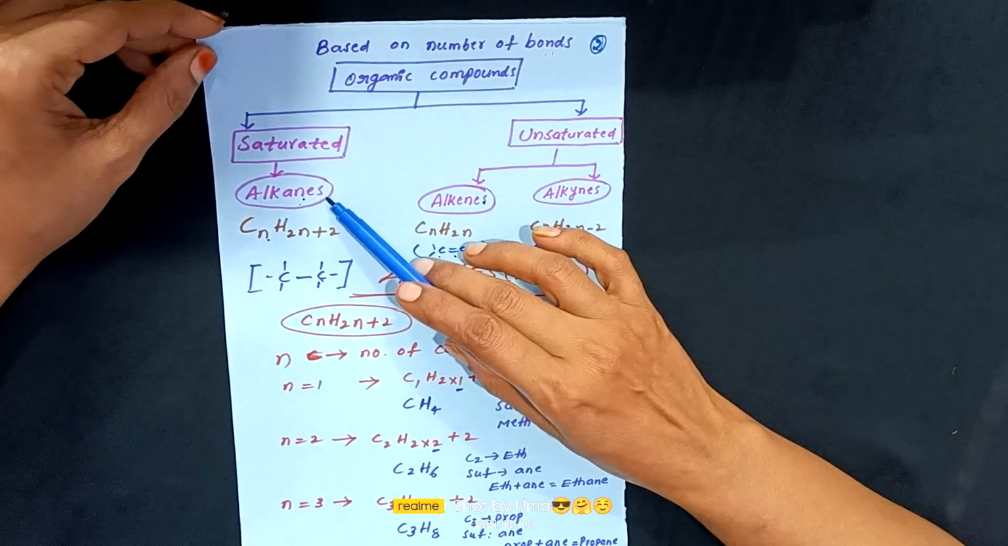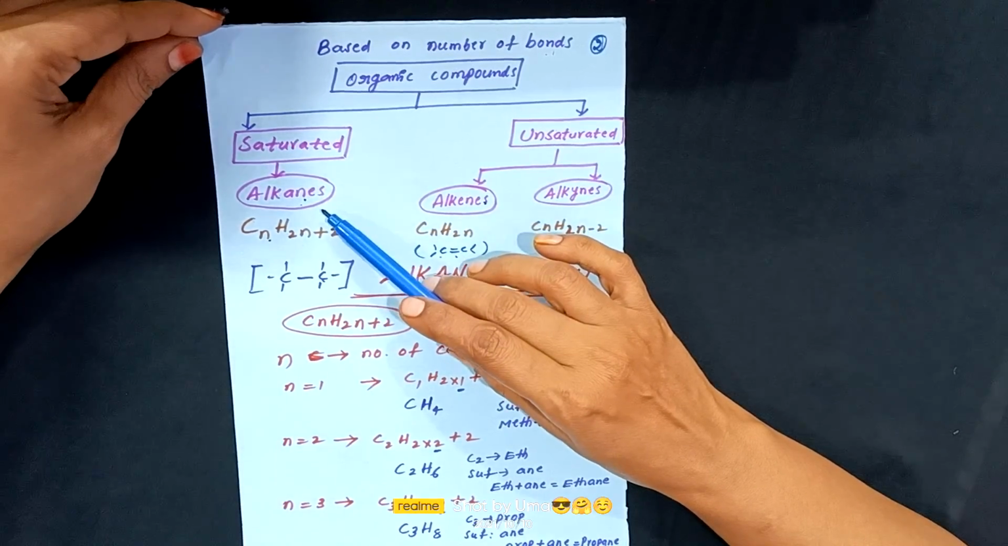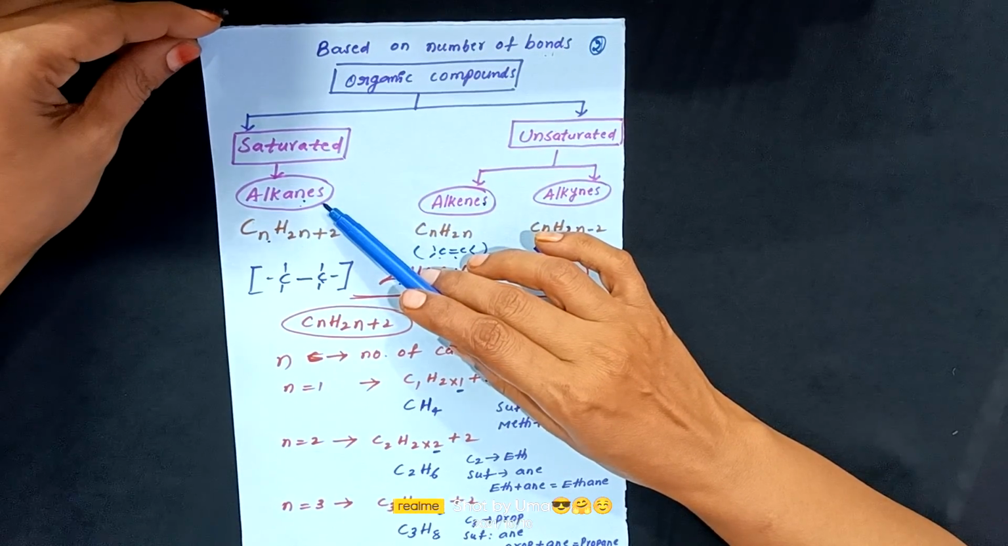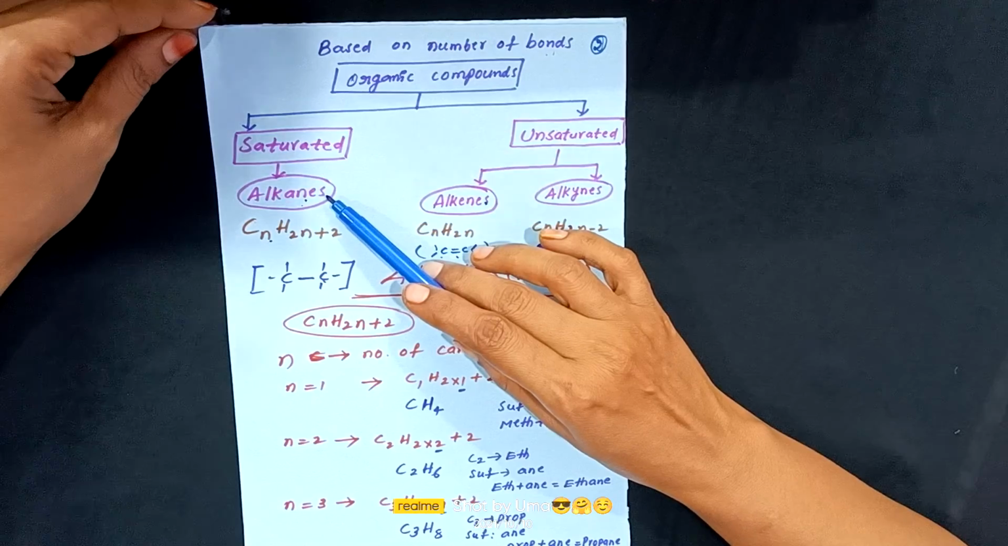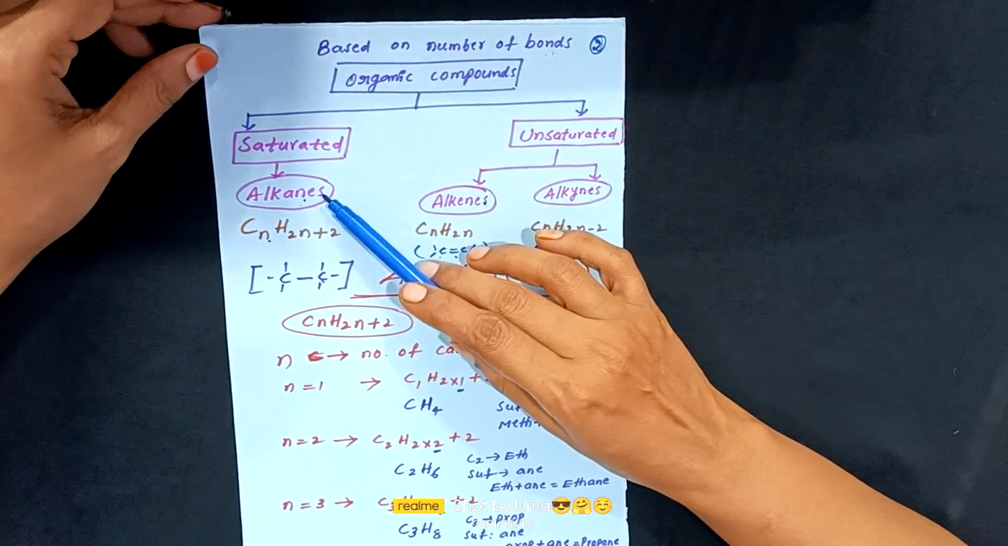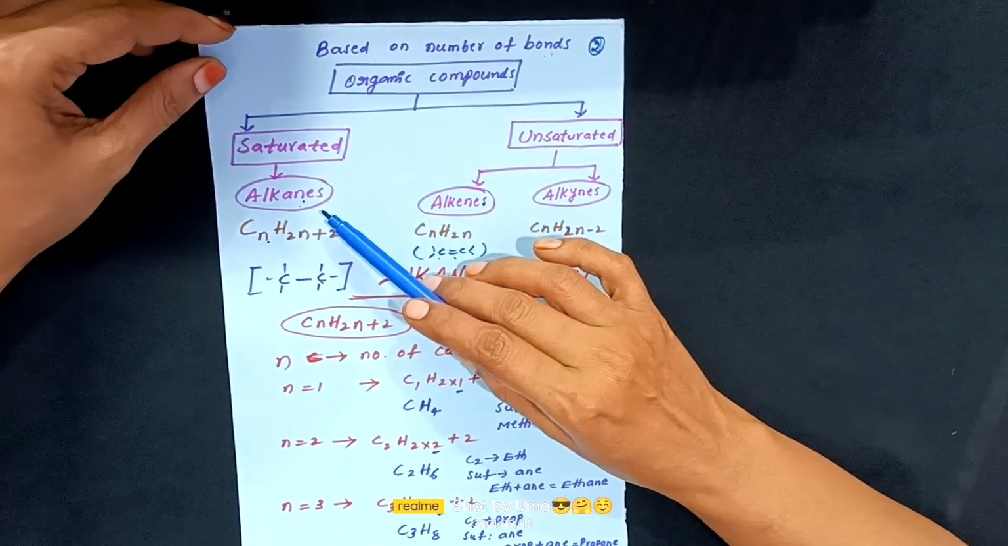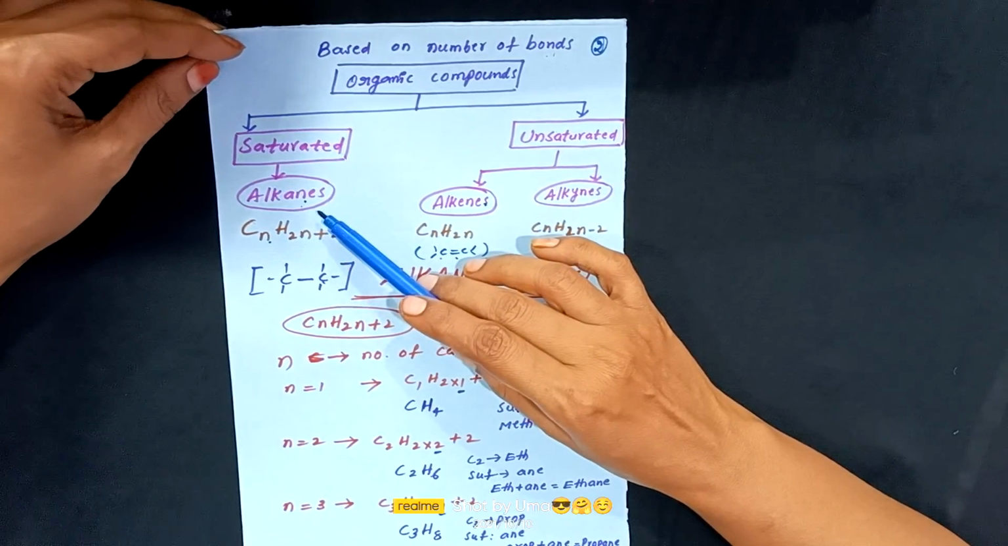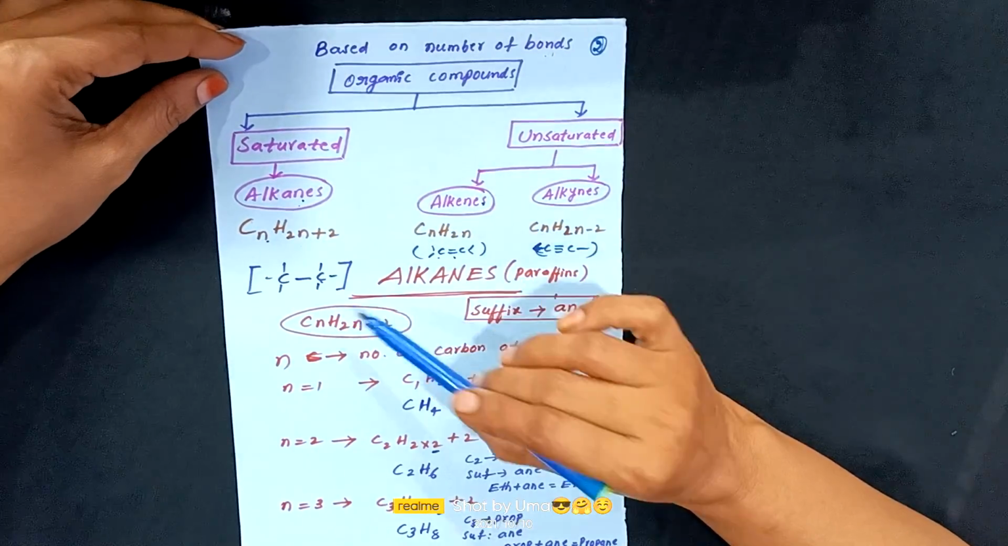So alkanes, children, are also said to be paraffins. Para means less and fins means affinity. So they have less affinity. That means they do not participate in most chemical reactions.